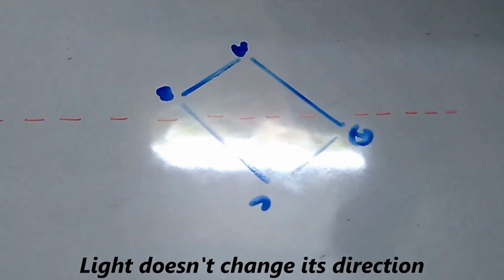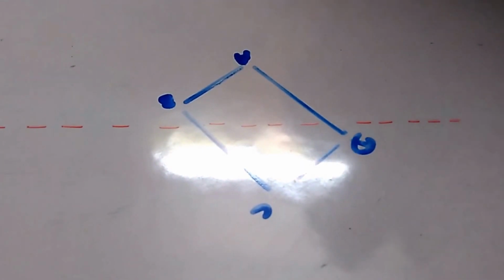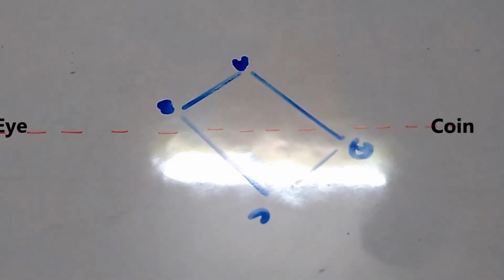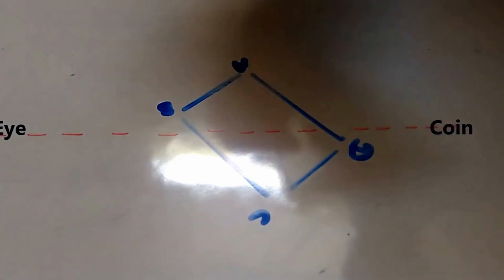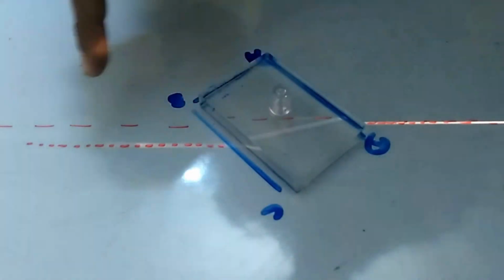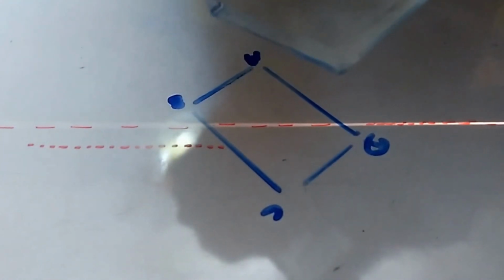So when we relate this to the glass problem, it is like the situation where there was an empty glass. Yes, when the glass is empty, the direction of the ray is not changed. So this is like the position of our eyes here. Yes. Now simply again we put this glass slab, and again mark the ray coming from the ray box. This is the same ray, right? Yes, and this is the ray which is coming from rare to denser medium. Here the denser medium is the glass slab, and the rarer is the air.